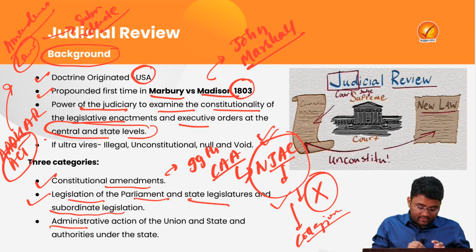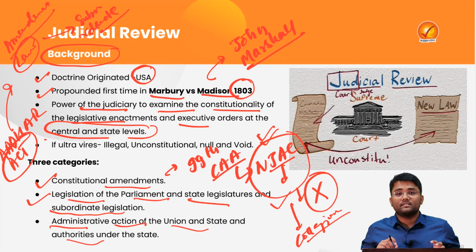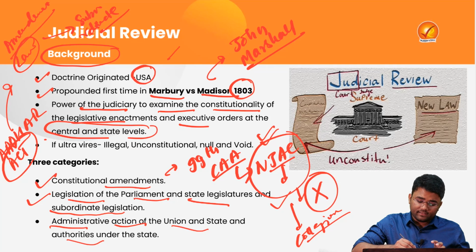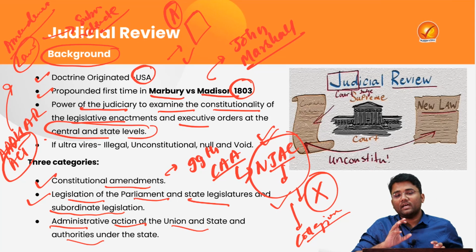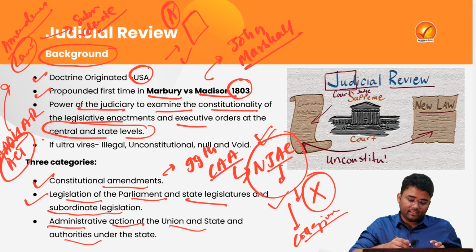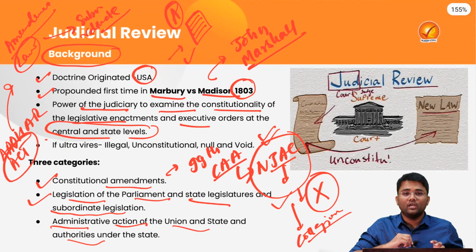Then there are administrative actions of the union and states and authorities under the state. For example, if the house of a person A was bulldozed by a state government, claiming that they have not followed the norms of building this house.